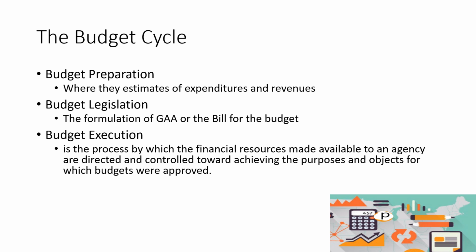Kasi under the budget execution, dito meron ng cash or NCA or Notice of Cash Allocation so that the government projects will now be able to meet or be able to procure and produce the necessary expenses and deliver the goods and services that are due to the people or to the public. So, dito na yung budget execution.